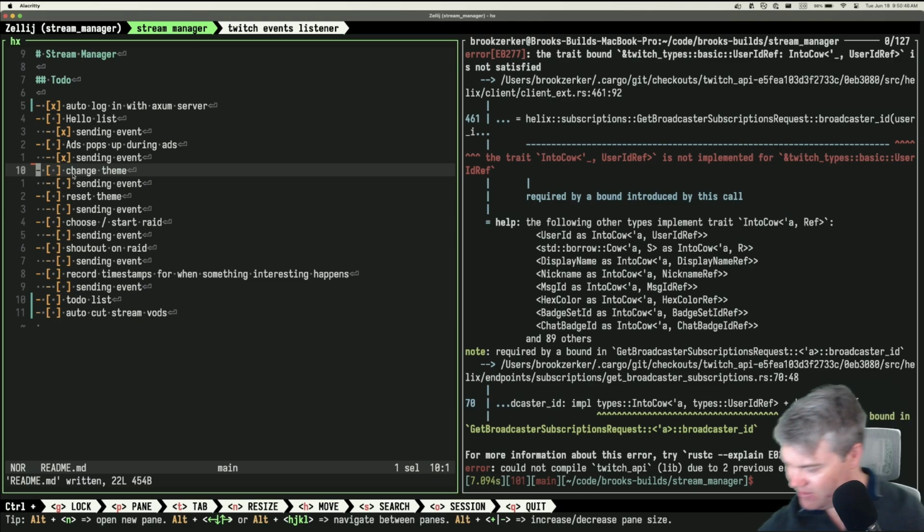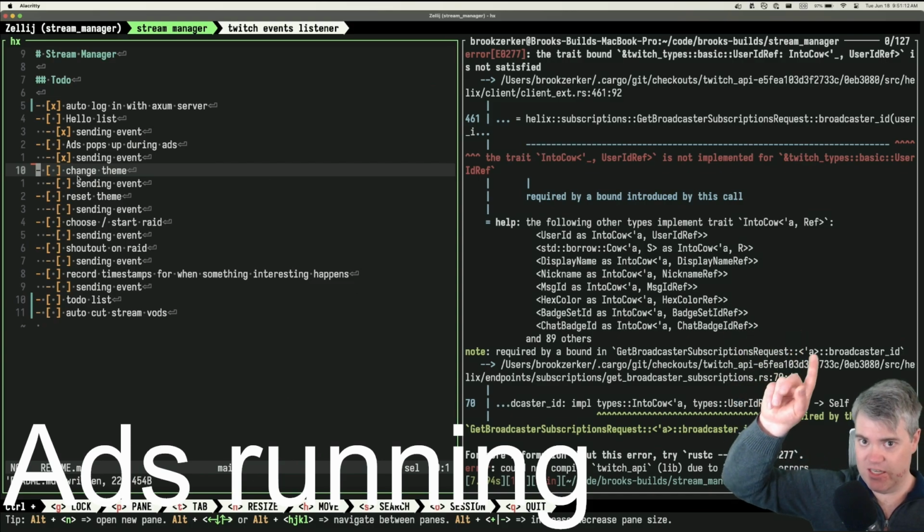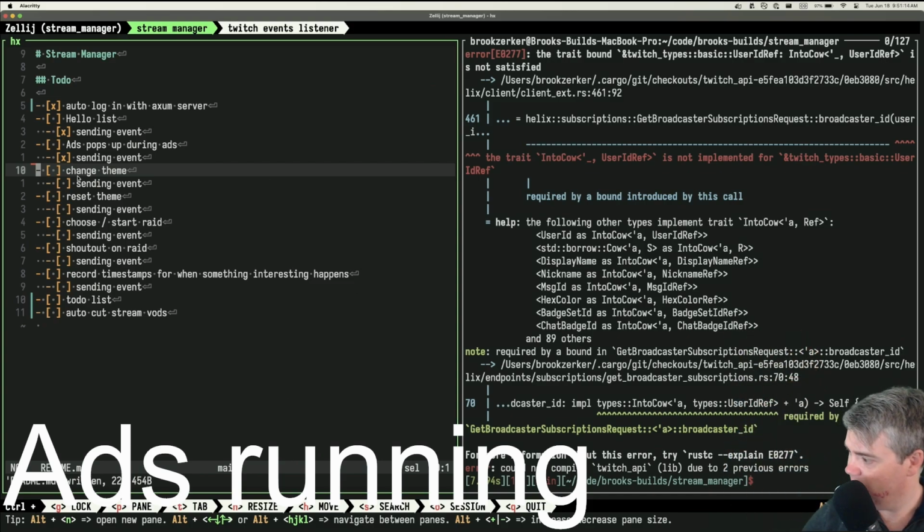Oh, ads just started. Is the overlay on stream your own stream manager? No. The overlay on stream is obviously super, super simple. I'm using the Twitch overlay. That's where I'm getting the pop-ups of the Twitch chat. I don't really have much else on overlay right now. These ads running is just text in OBS.